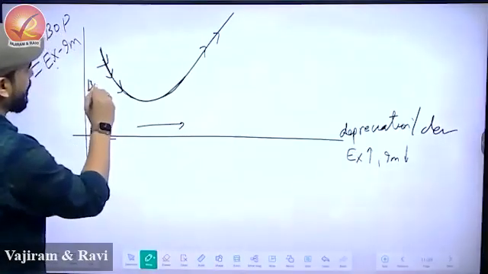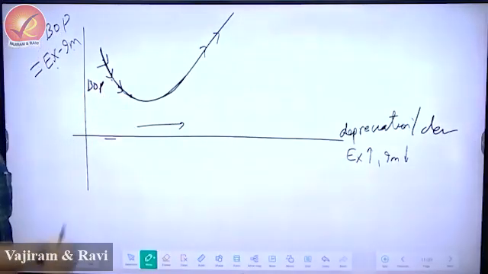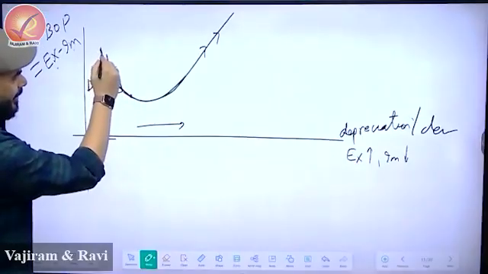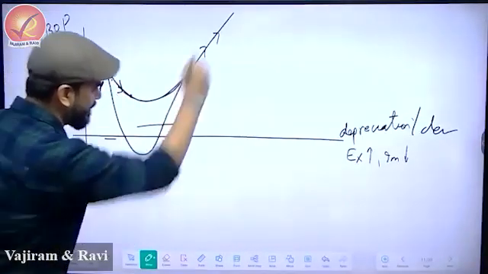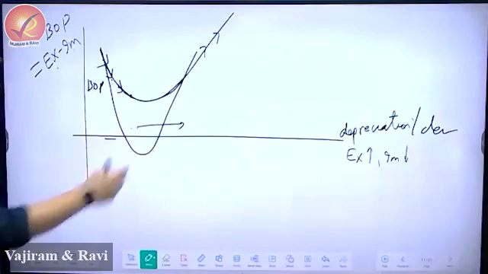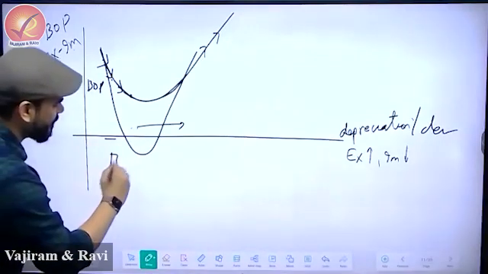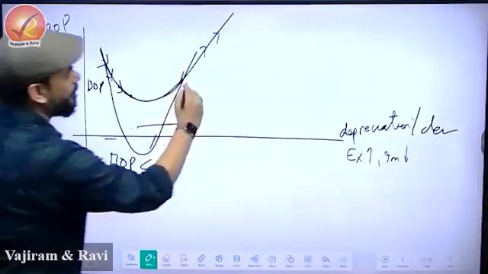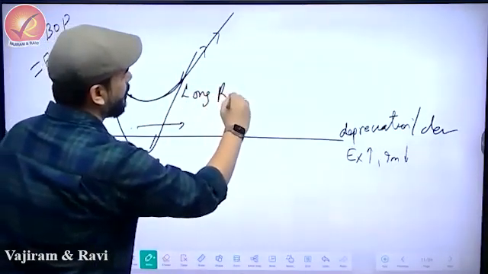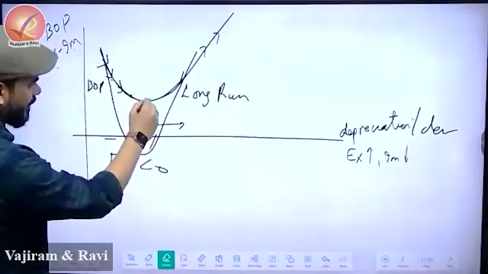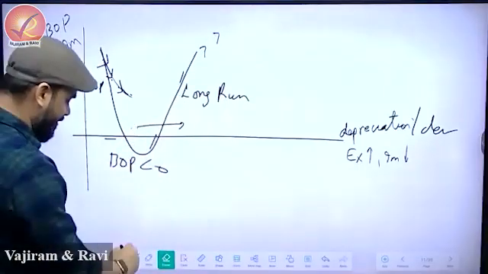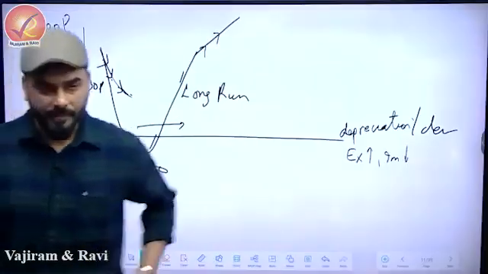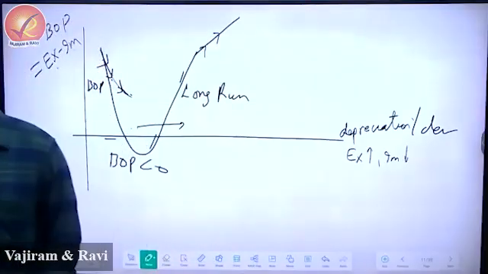the balance of payment actually will go down. It will go in the negative zone. Negative, negative, negative. In fact, for India, let me tell you a dangerous thing. It goes like this. It goes below the line. And actually balance of payment becomes negative. And then it starts to become positive in the long run. So in fact, this is not the line for India. The line for India is this. This is what happens.